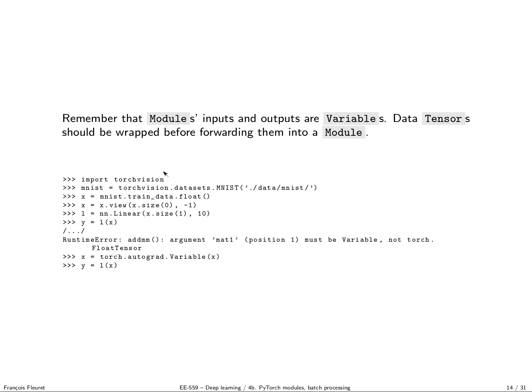So again, maybe it's worth reminding this, that modules' inputs and outputs are expected to be variables. So if you want to send a tensor through such a module for whatever reasons, you have to first wrap it into a variable before forwarding it to a module. So here, for instance, I import torchvision and I get MNIST.